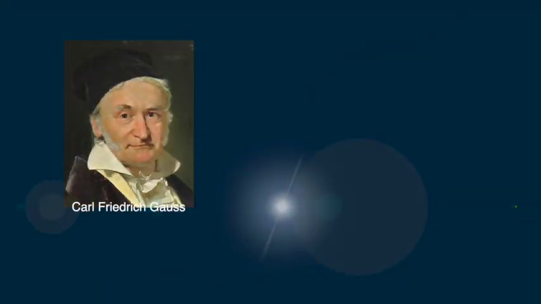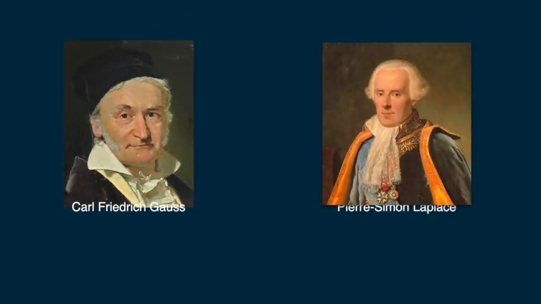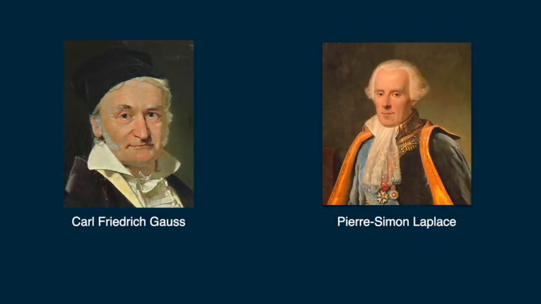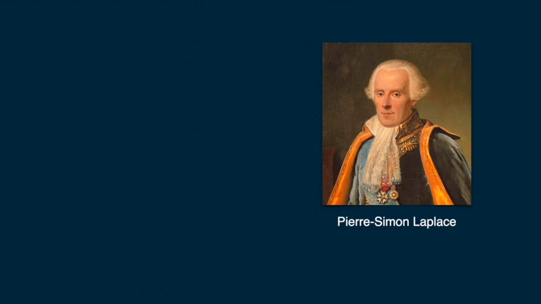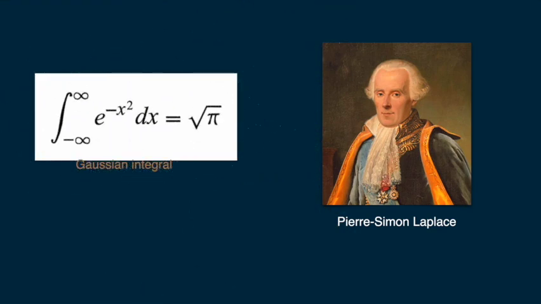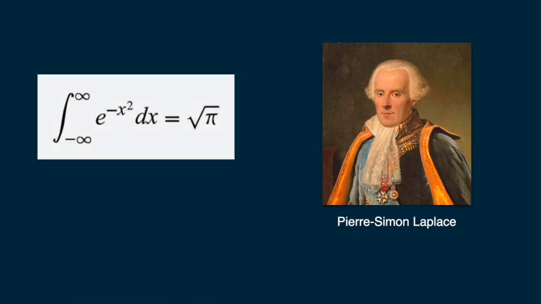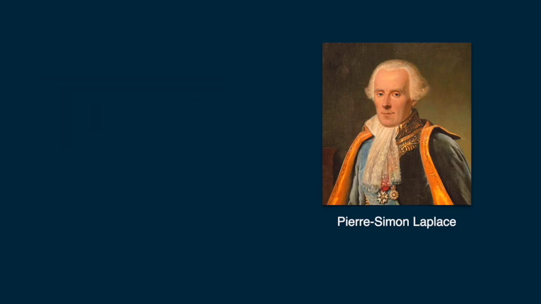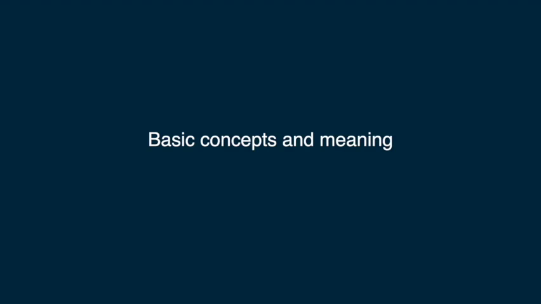Although Gauss was the first to suggest the normal distribution law, Laplace made significant contributions. It was Laplace who first calculated the value of Gaussian integral in 1782, proving the normalization constant for the normal distribution. Now let's discuss some of its basic concepts and meaning.